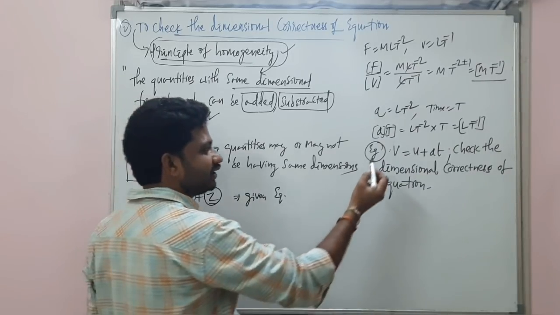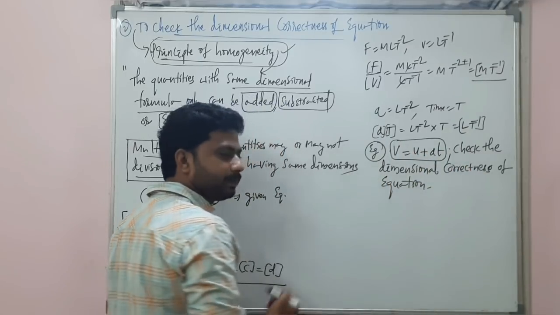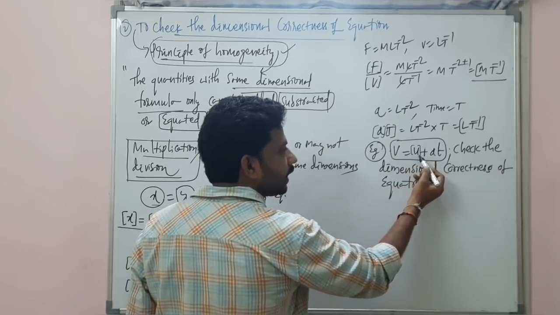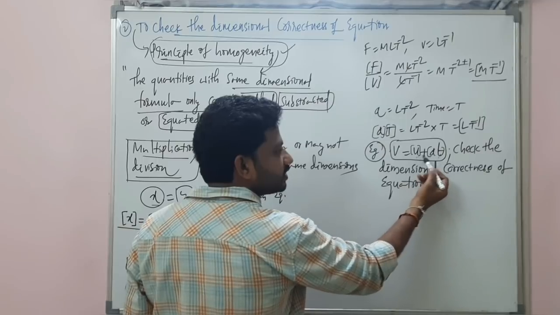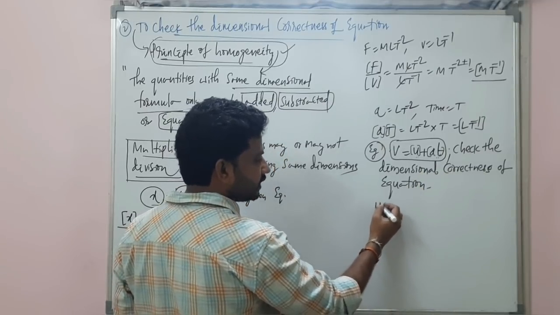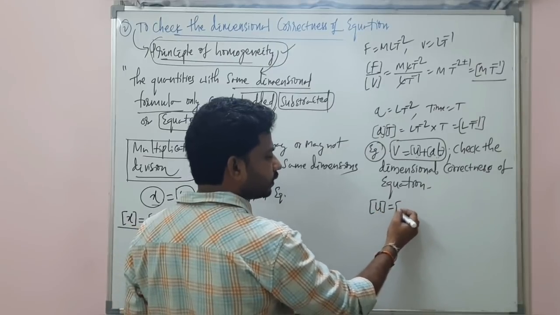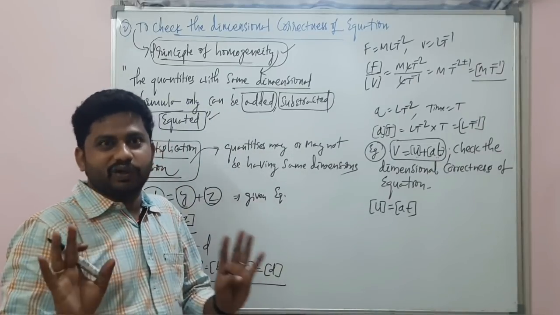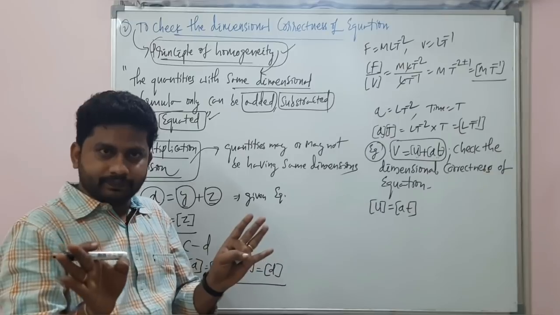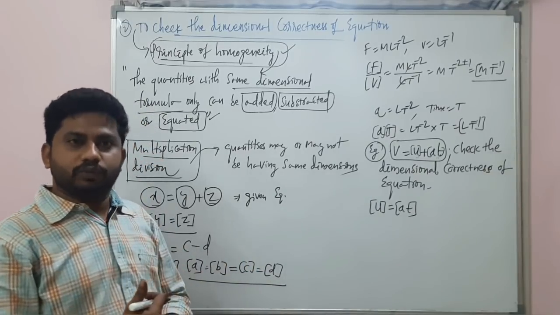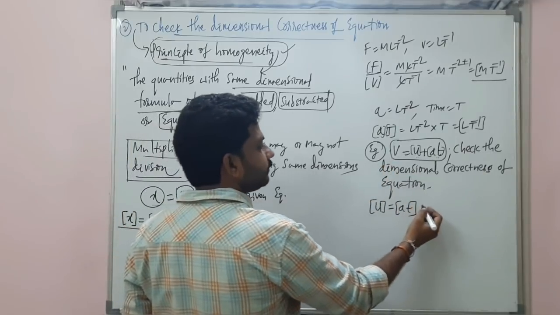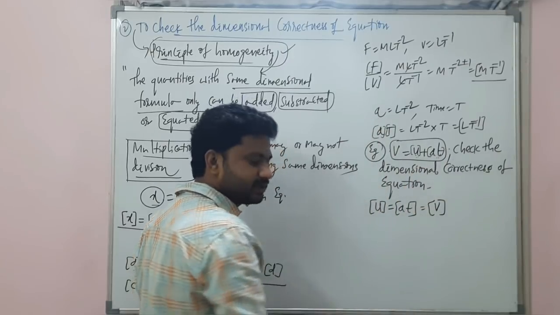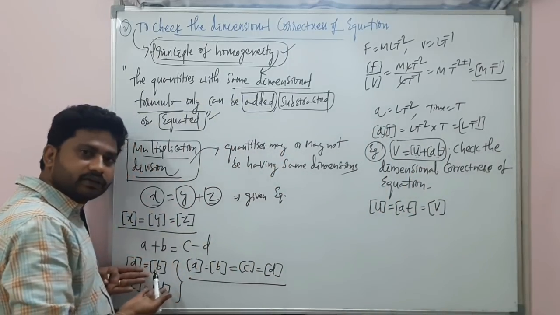According to the principle of homogeneity, we have V is equal to U plus AT. When an addition is going on between these two, U and AT, these two dimensions must be the same. So I can say, dimensions of U must be equal to dimensions of AT. Understand? Because addition is going on between those two quantities. According to the principle of homogeneity, this V must be equal to these dimensions or these dimensions. That's what we discussed here.